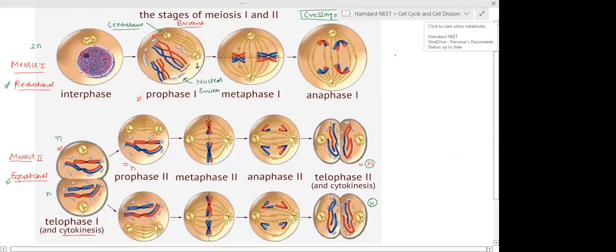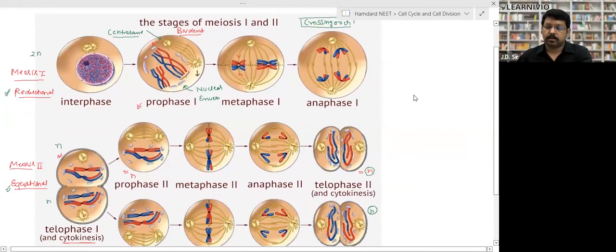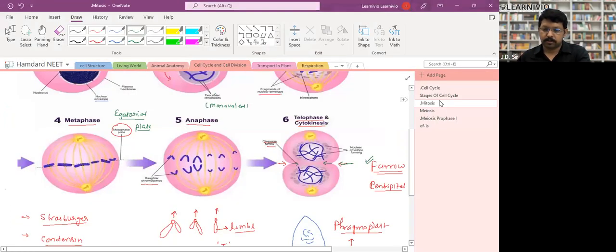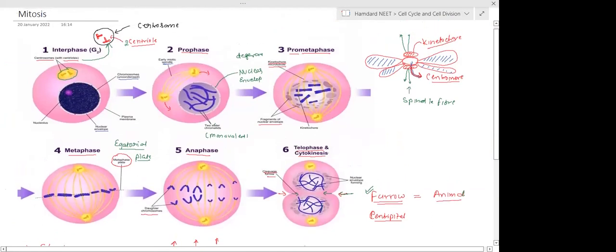Sir, can you please scroll up? I just wanted to take a screenshot of the previous one. The previous slide, okay, fine. Just this one, mitosis. Yes, sir. Yes. Look, now you can take this.